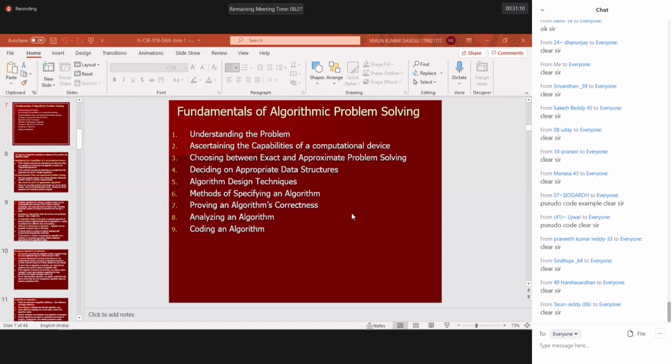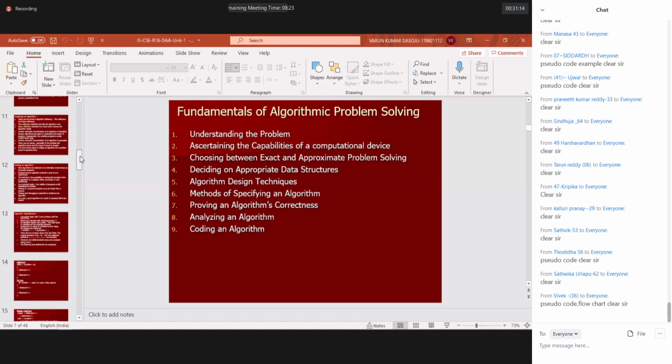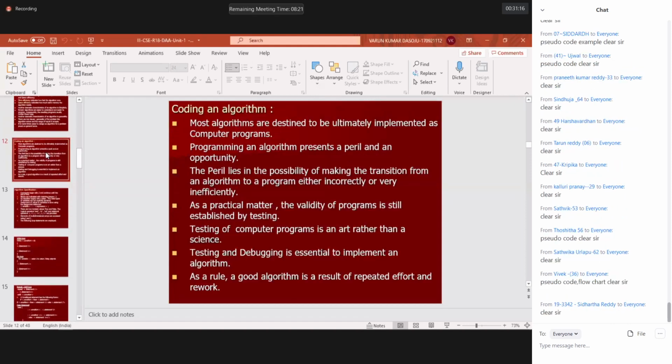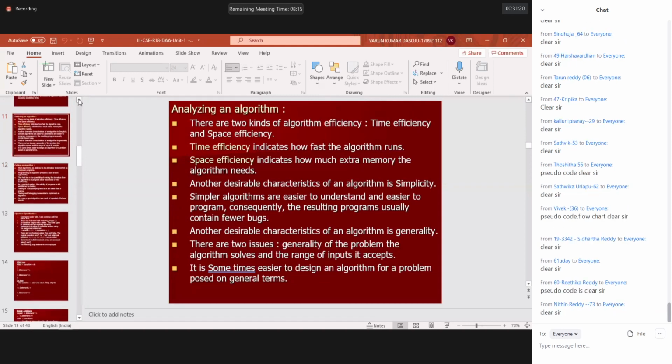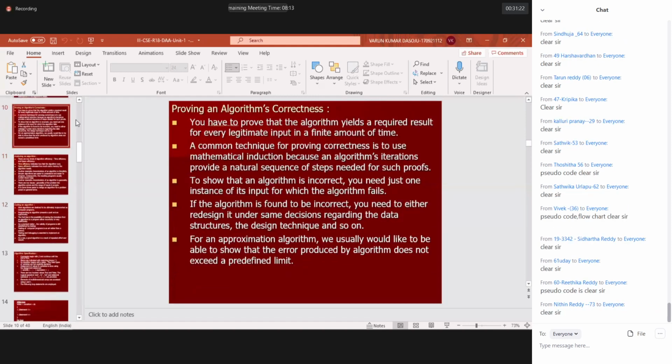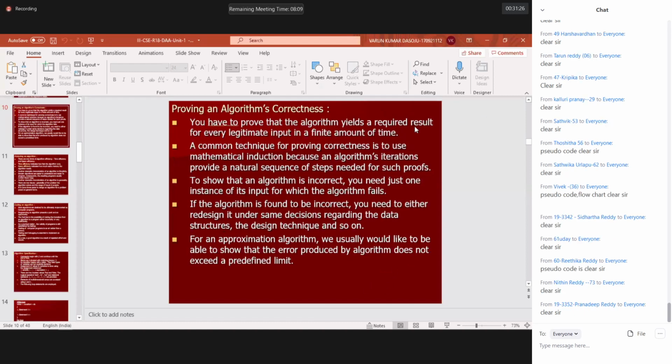Now, coming to proving algorithm correctness. I'm just moving to the next step, proving algorithm correctness. How can we say that an algorithm is correct, and what are the steps to be followed? This is the step, so please look at this example.